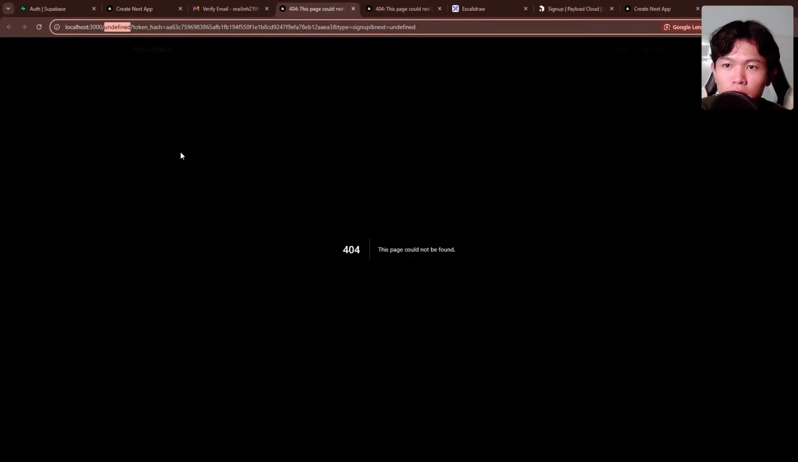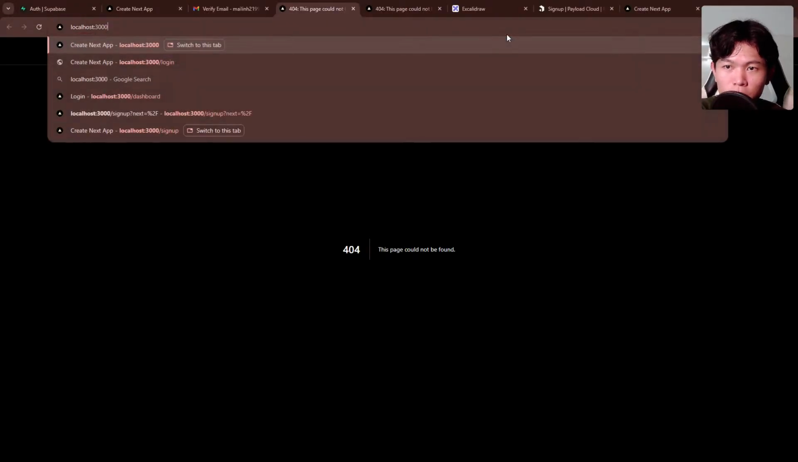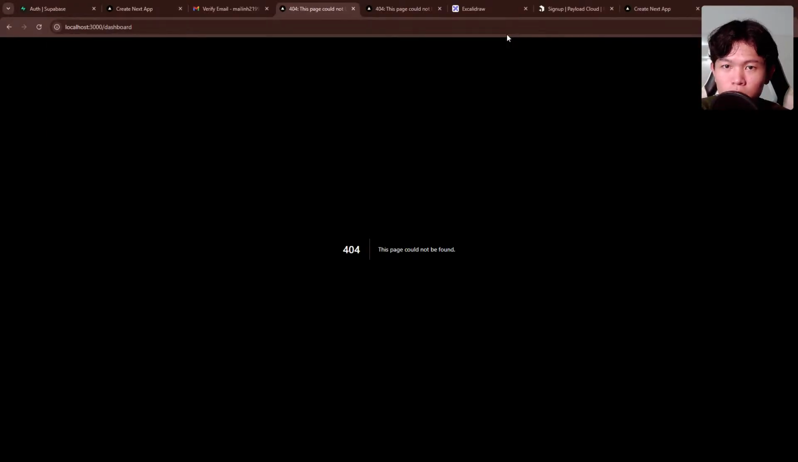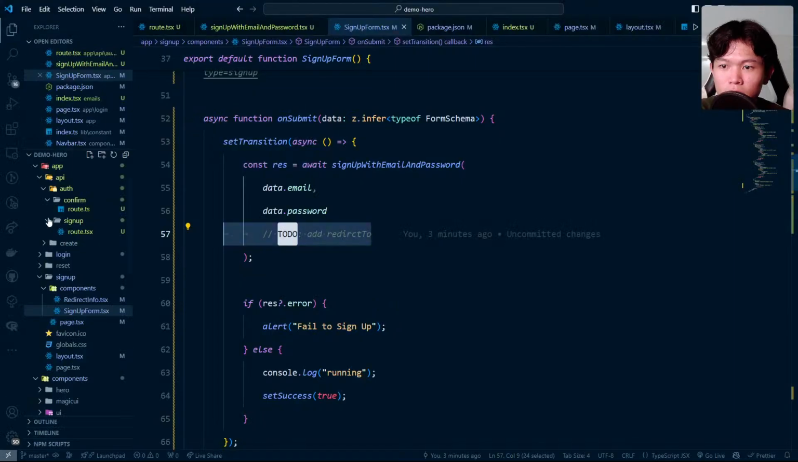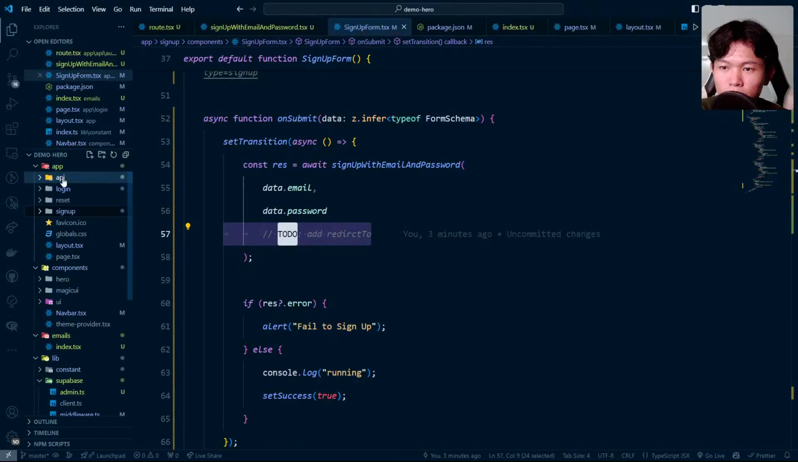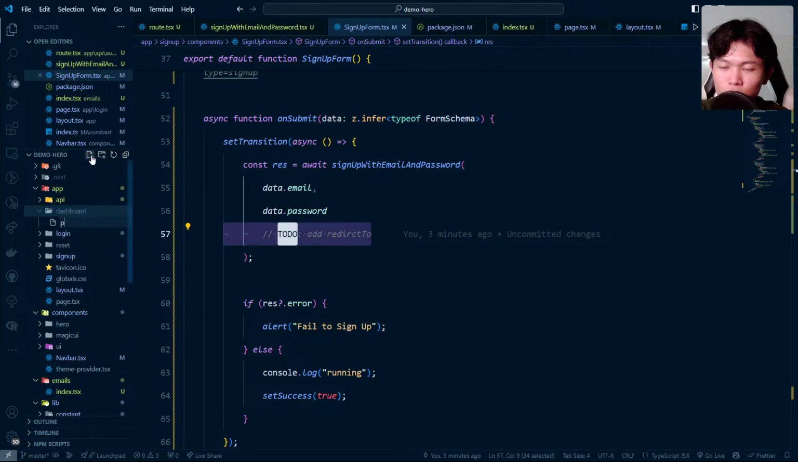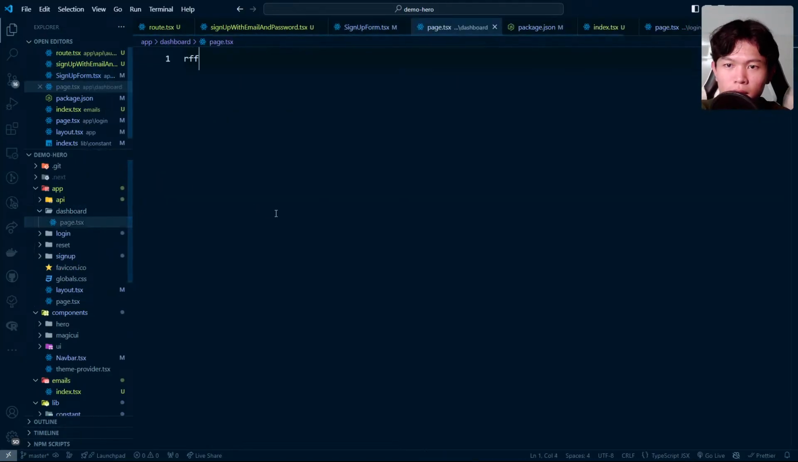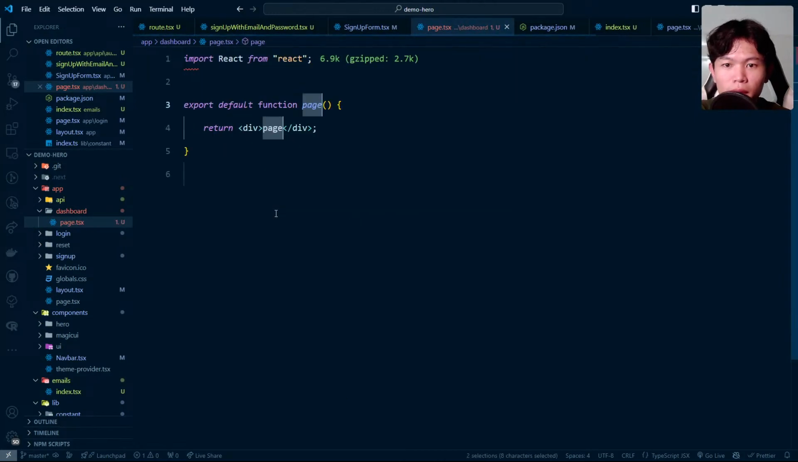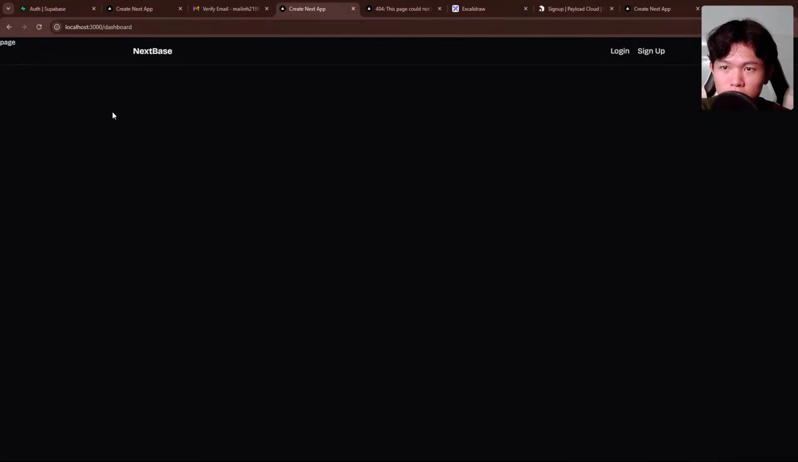So the value that we can get from here is from the dashboard or whatever page that we go into. Let's say we go into the dashboard. Okay, right now we do not have a dashboard. Let's try to create a page called dashboard. This is dashboards, and then let's do page.tsx right here. And now if we go back, we should be able to see this page.